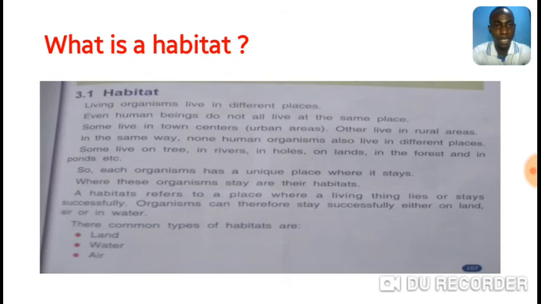A habitat refers to a place where living things live or stay successfully. Organisms can therefore stay successfully either on land, in air, or in water. The common types of habitats are land, water, and air. Very good. Let's continue.